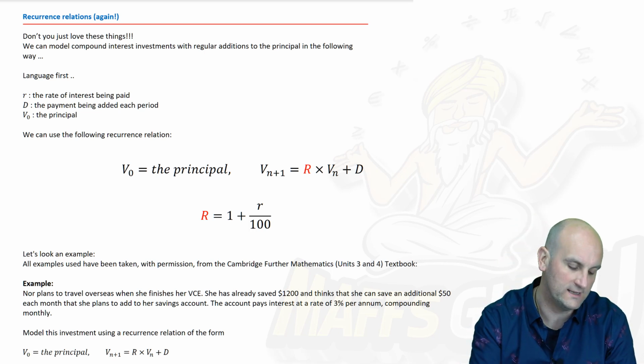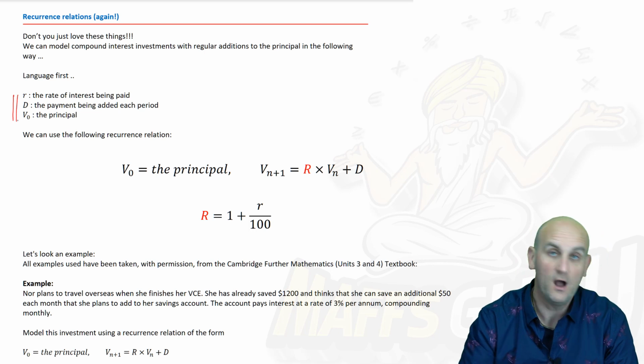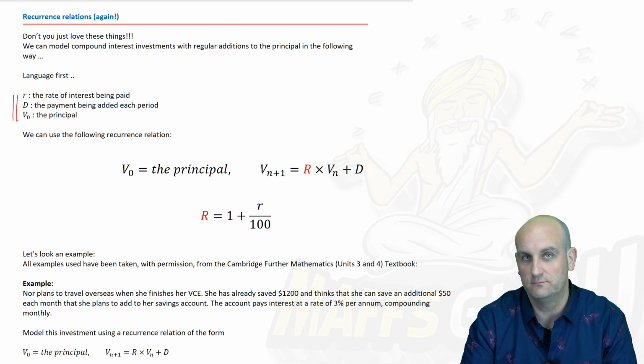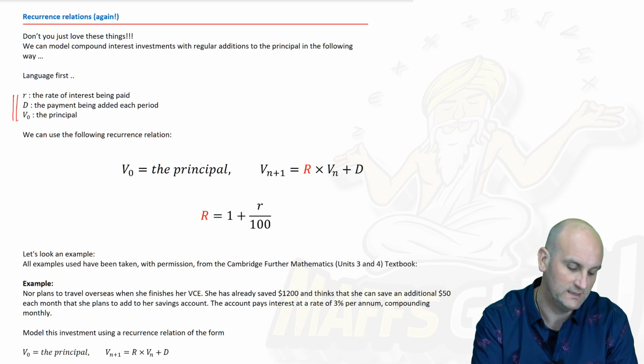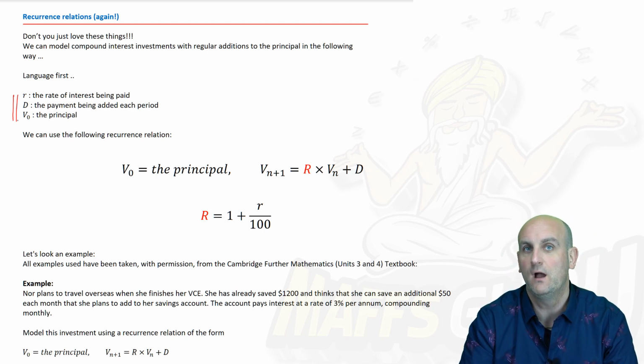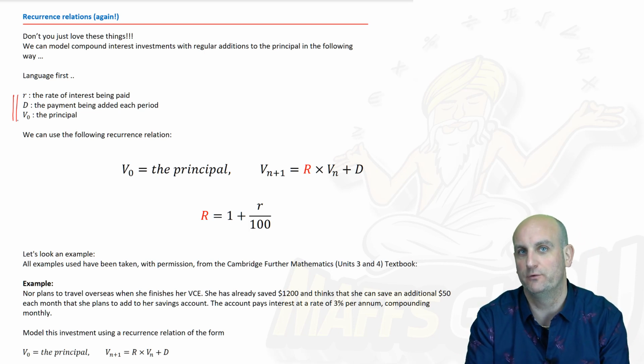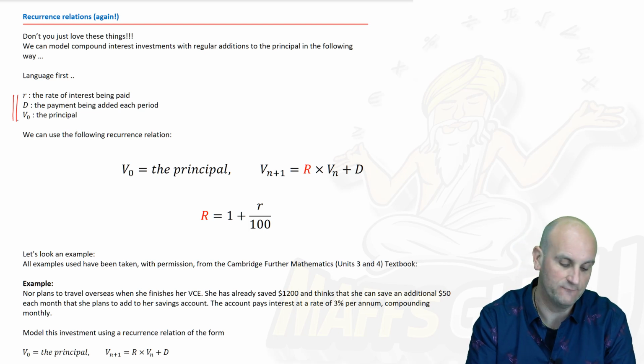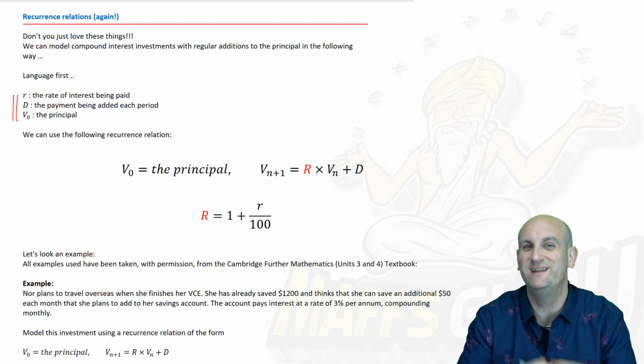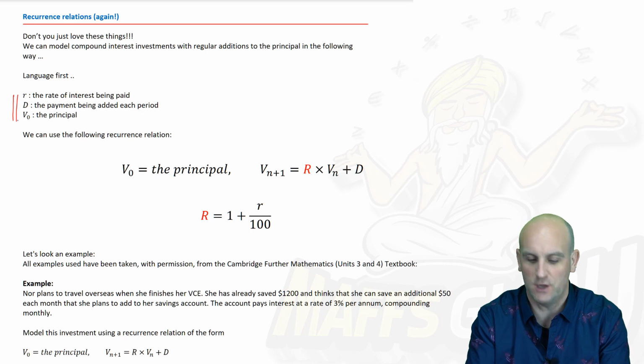And lo and behold, let's just make sure we look at our language first. R, the rate of interest being paid. Well, we looked at that a moment ago. My rate of interest was 6%. It was important to me. D, the payment being made each period. I was paying in $6,000 per year. Now, in that situation, my interest rate would be important to know per year. And V0, the principal. Again, we need to know how much we've put into the account to open it up.